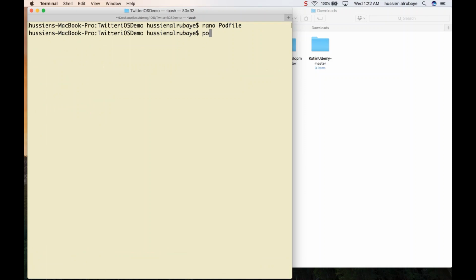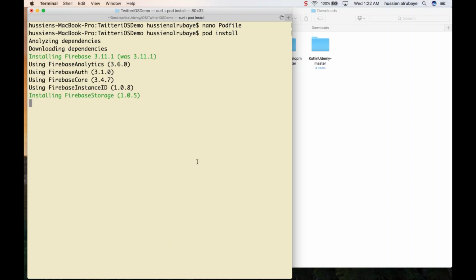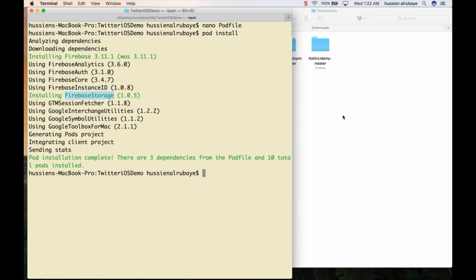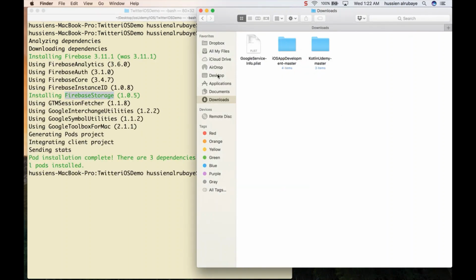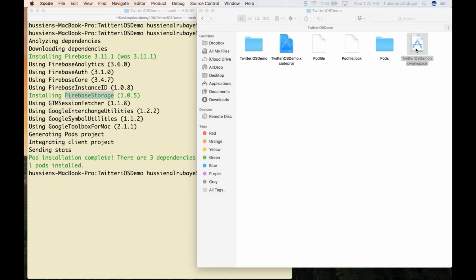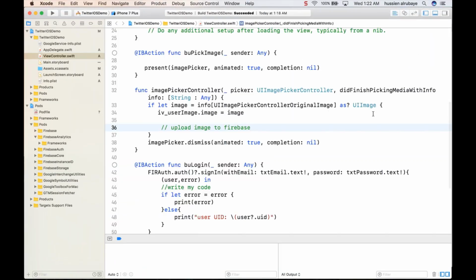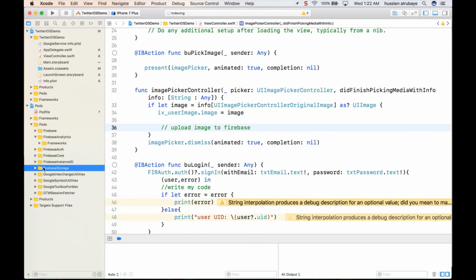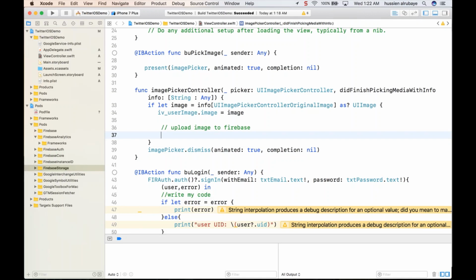Here you go. Now you can do pod install, so it will install the storage part for you. Going back to the desktop, iOS Udemy, iOS, tweeters. You will see it just added the storage part, so you can use the storage now. So, how to upload the image to Firebase? There is a certain process I have to follow to upload the image.